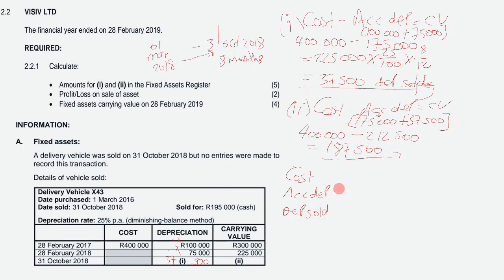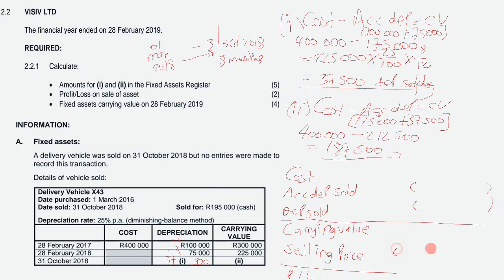So accumulated depreciation on the asset disposal, and then you have your carrying value, right? You compare your carrying value with your selling price to get whether you made a profit or a loss. Accumulated depreciation is in brackets, depreciation is in brackets, and then the selling price.